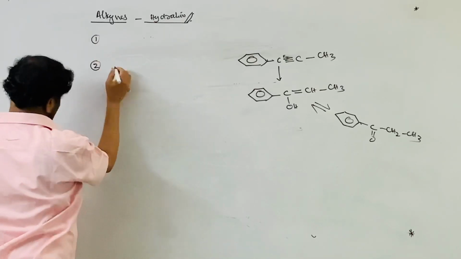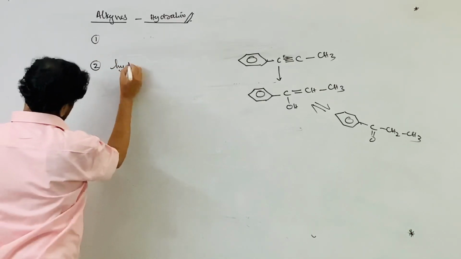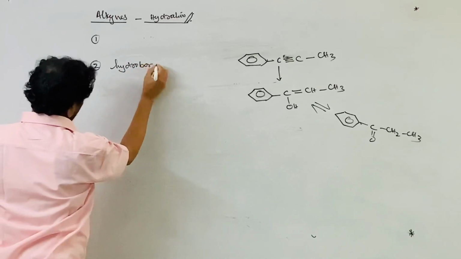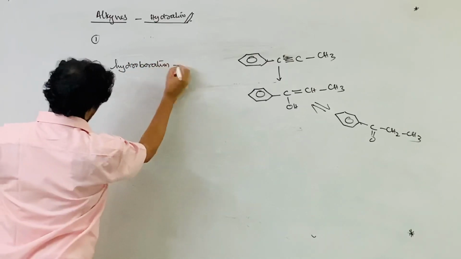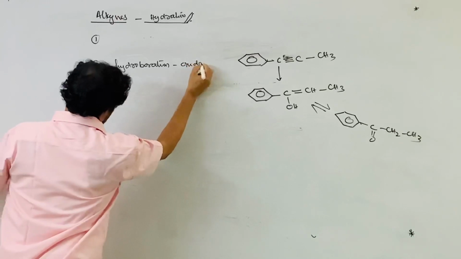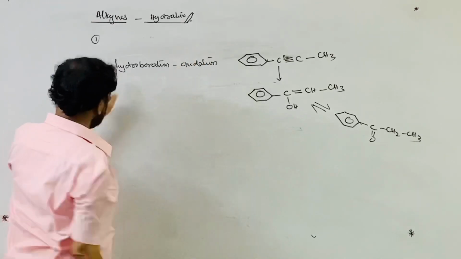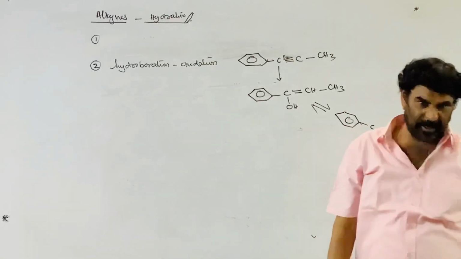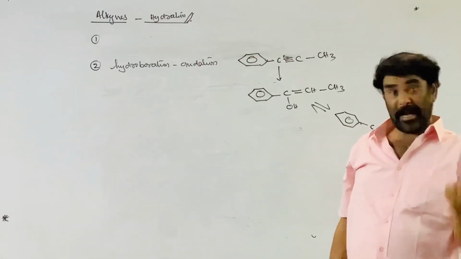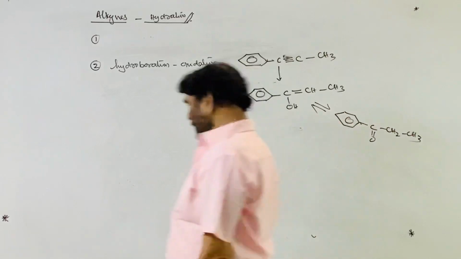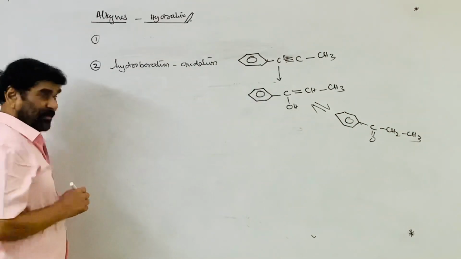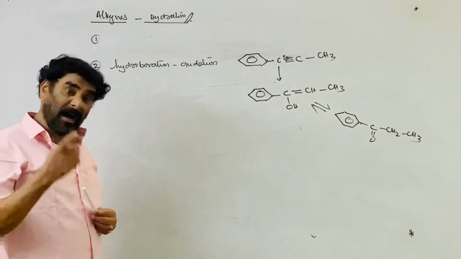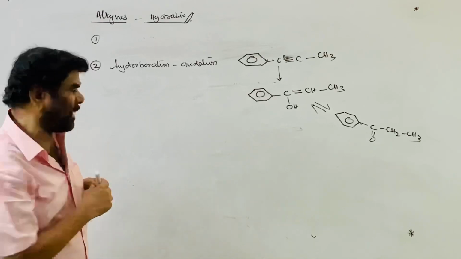The second one is hydroboration oxidation. This also adds water across the carbon-carbon triple bond, but against Markovnikov's rule. That leads to the formation of the aldehyde if the alkyne is a terminal alkyne.